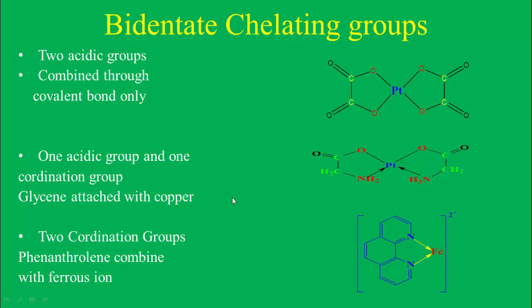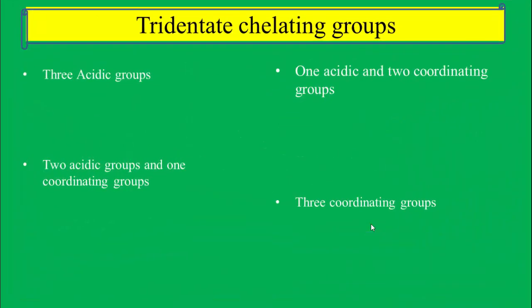An example is phenanthroline. Phenanthroline can form two coordinate bonds with the Fe atom. Therefore, this is a bidentate chelating group having two coordinating groups, or it can form two coordinate bonds with the central metal ion. Now we discuss the tridentate chelating groups.